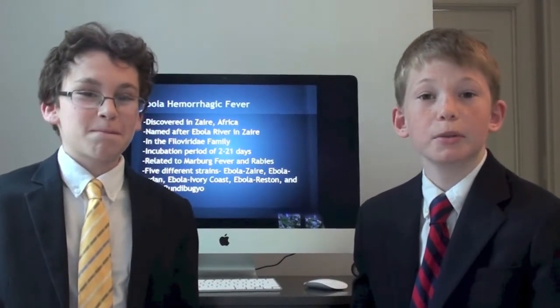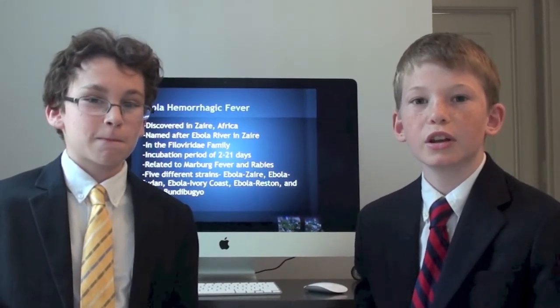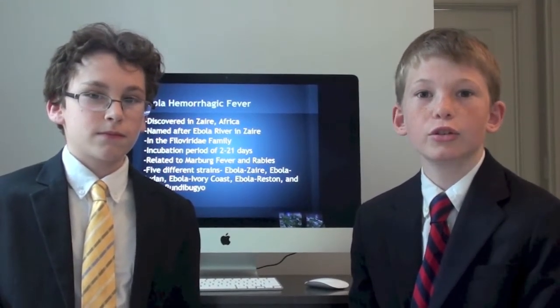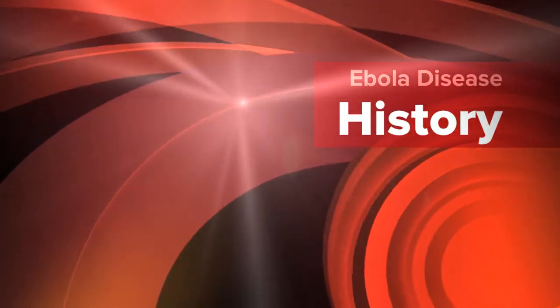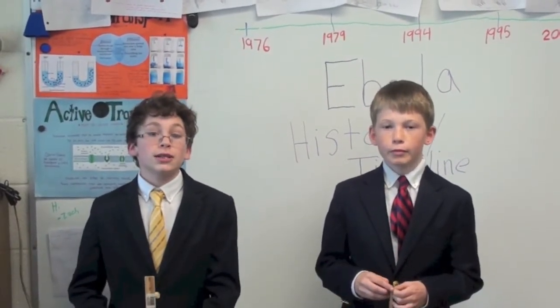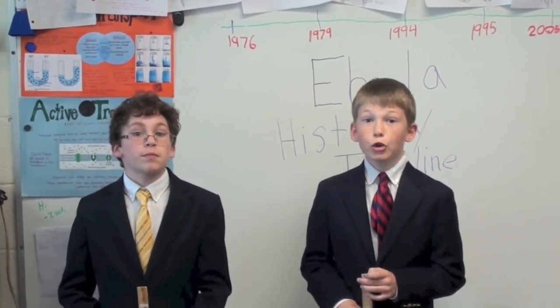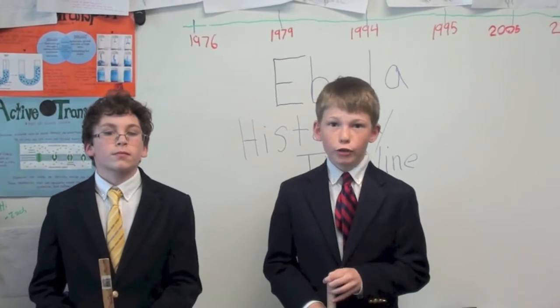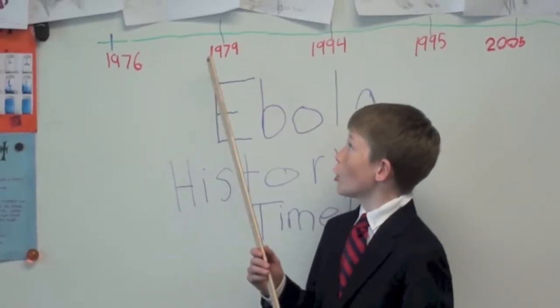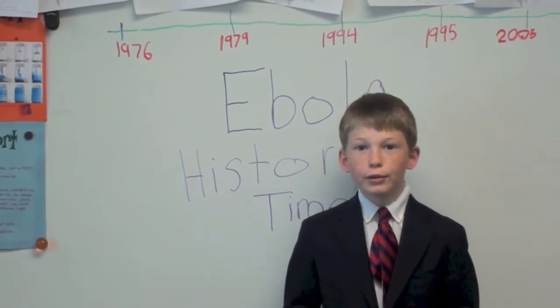Now follow us into Miss Miles' classroom where we will discuss the history of Ebola, including from where it first attacked to current events. In 1976, Ebola was first discovered in Zaire, Africa, although the disease originated in monkeys from the Philippines. There were 284 cases and 151 deaths. Also in 1979, there were 39 cases and 22 deaths.